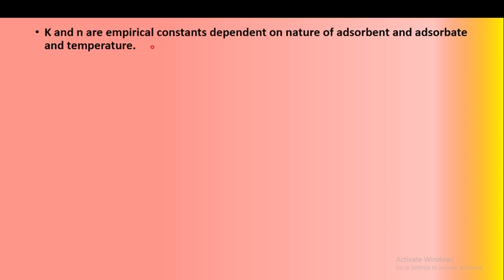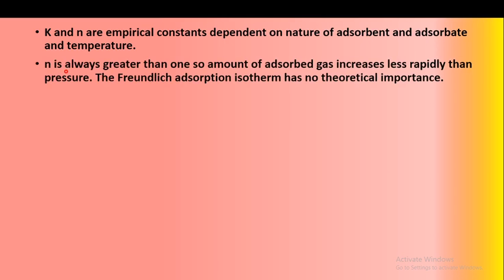This k and n are the empirical constants and which are dependent on the nature of adsorbent and adsorbate and also the temperature. So this is important that k and n are empirical constants dependent on the nature of adsorbent, adsorbate and temperature, and n is always greater than 1. Therefore, the amount of gas adsorbed always increases less rapidly than the pressure. Means n is always greater than 1. So what happens? The amount of gas adsorbed increases less rapidly than the pressure.